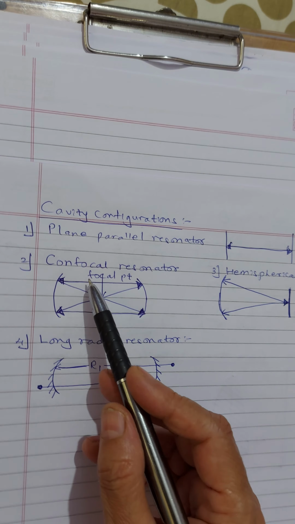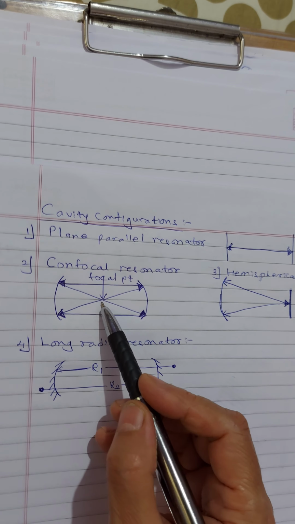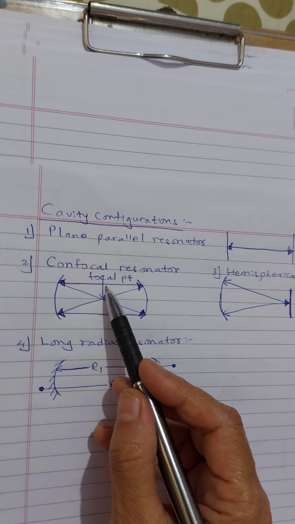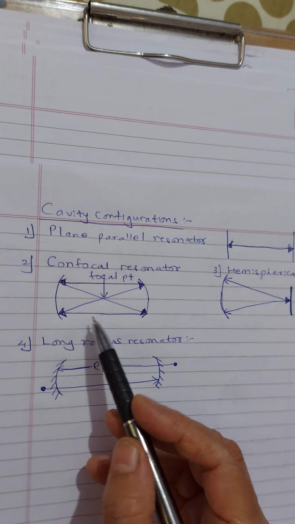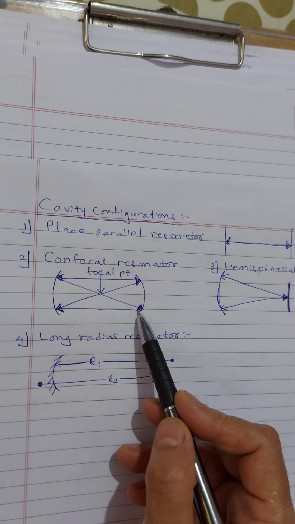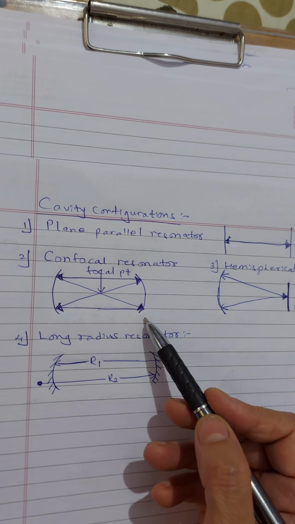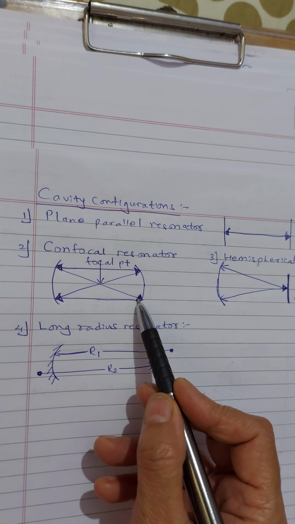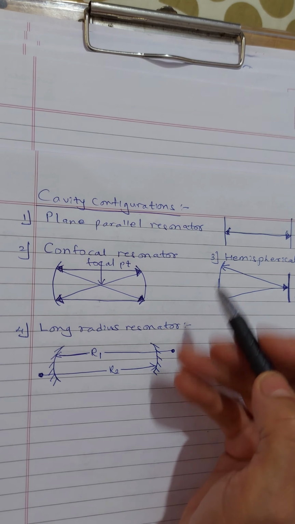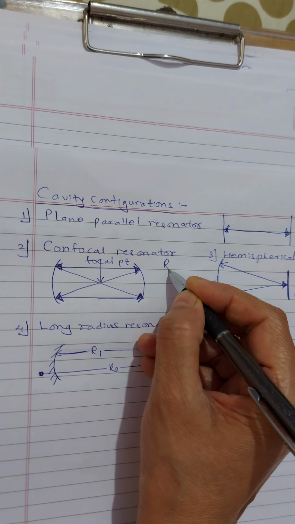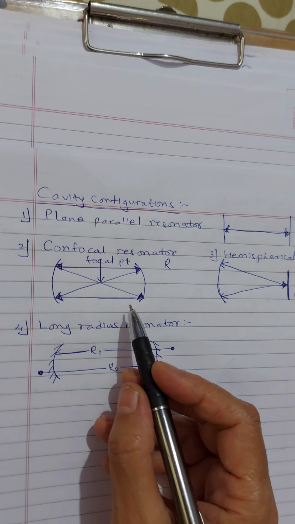Then we'll move to the second one. What is the second one? Confocal. Now what is this middle point shown over here? This is the focal point of both the mirrors. So what does this figure show? The figure shows 2 concave mirrors, of the same radius of curvature, capital R, separated by a distance L.